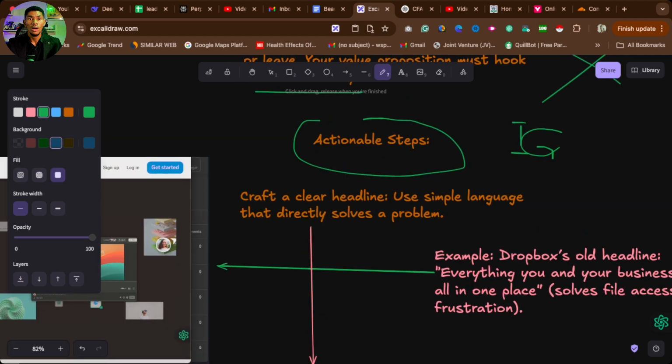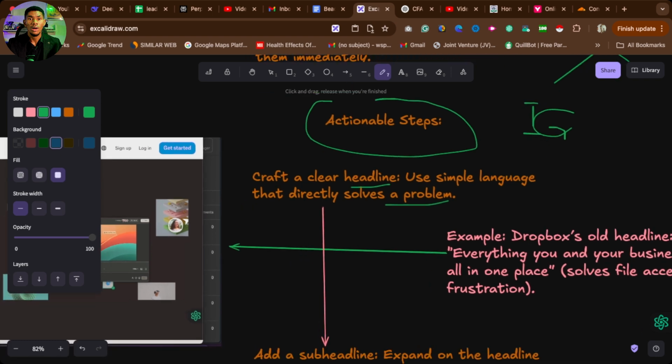Craft a clear headline. Use simple language that directly solves a problem. Don't go about using words that just confuse your audience. You need to use simple language, simple terms, and make sure you speak directly to their pain. That's the key word: you must solve a problem.